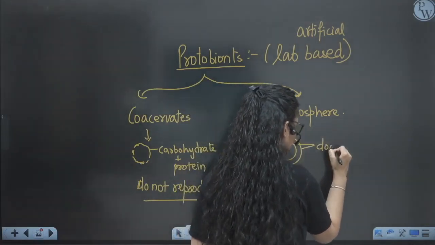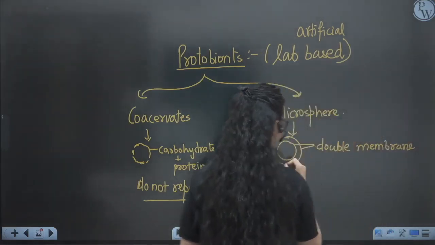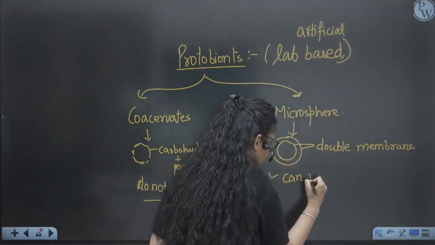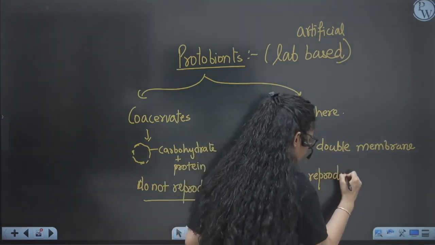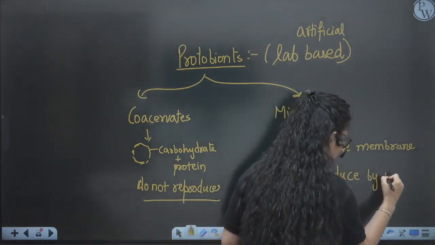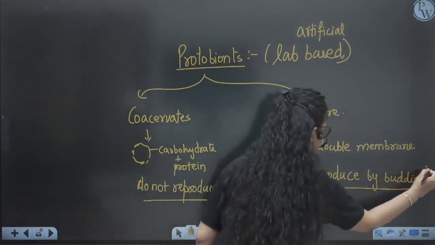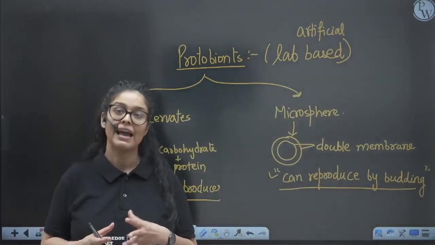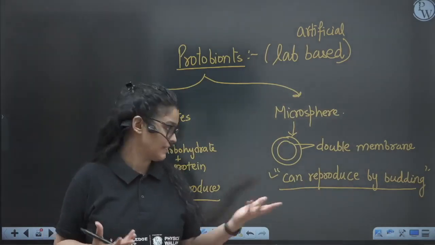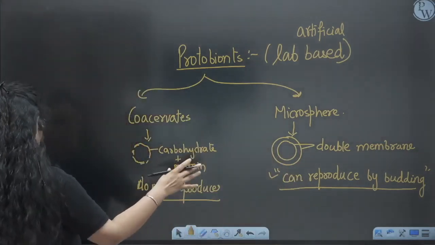So it was having a double membrane like our plasma membrane, plus it has the ability to divide. It can reproduce or divide via budding, right? It was able to reproduce by budding. So that means it was considered the precursor of life, as it was separated from the general environment and was able to mutate, plus obviously having the reproduction ability. So that means this molecule actually gave rise to life later, or the cell later, right?